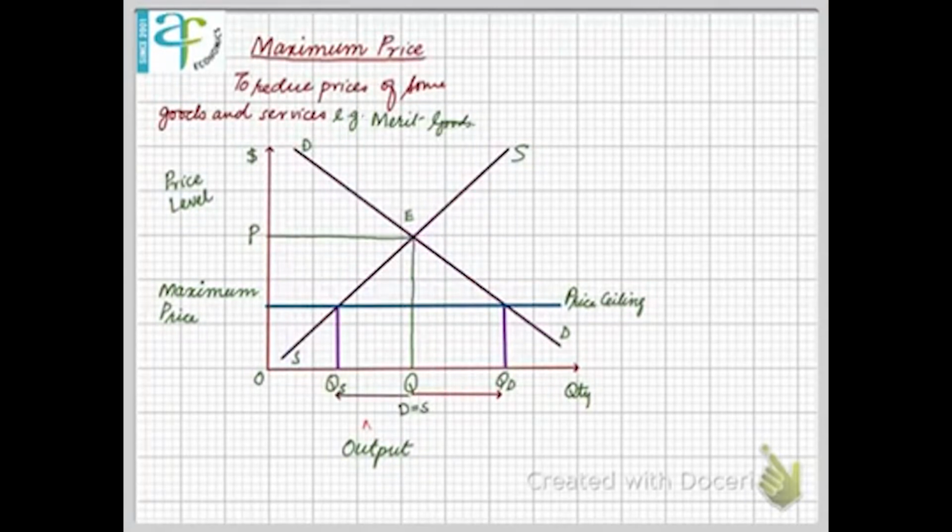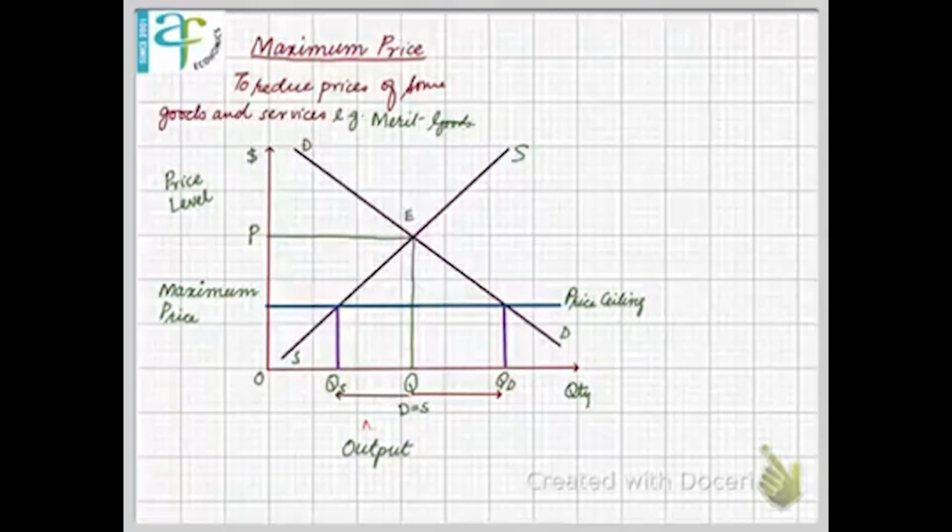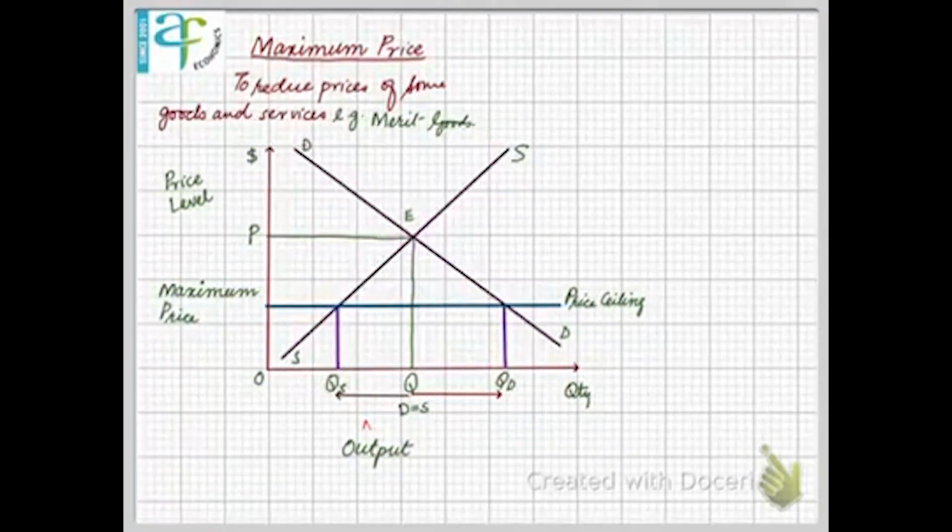When the government imposes this maximum price, as a result of the decrease in the price in the market, as sellers cannot sell anything above the maximum price, they lose incentive and reduce supply. On the other hand, consumer demand increases. So demand will increase and quantity supplied is definitely going to fall.